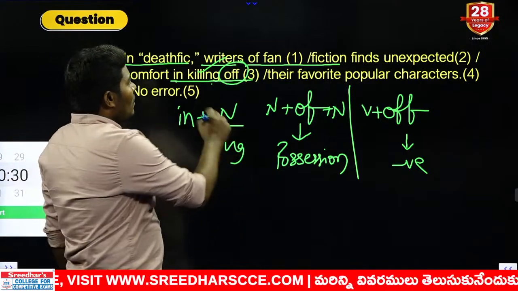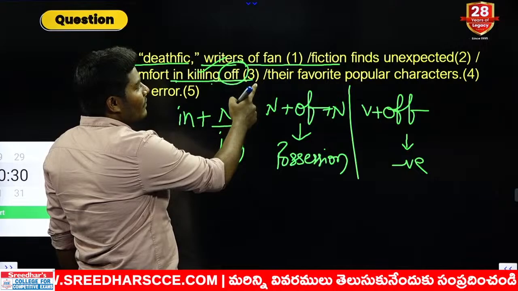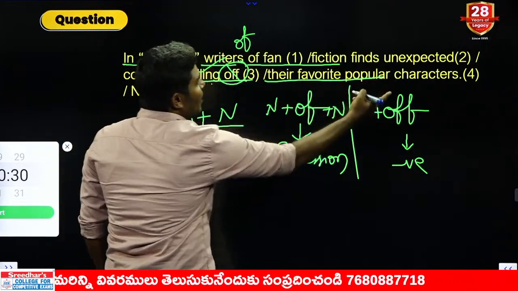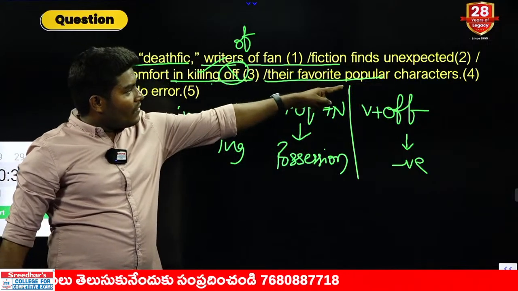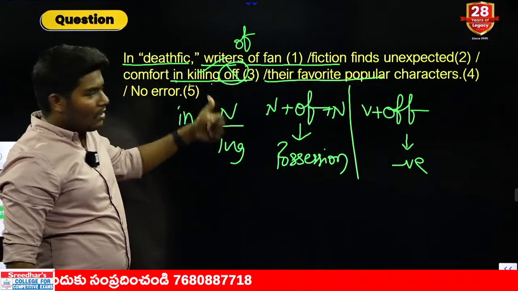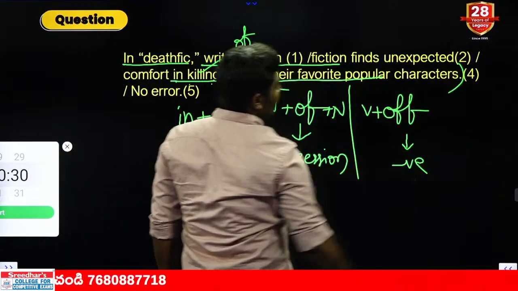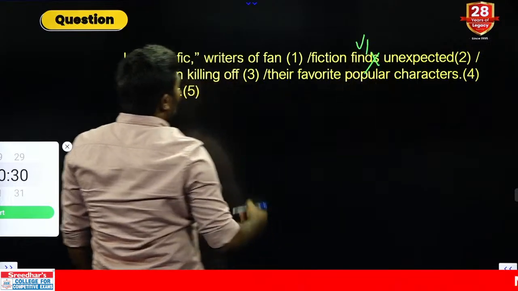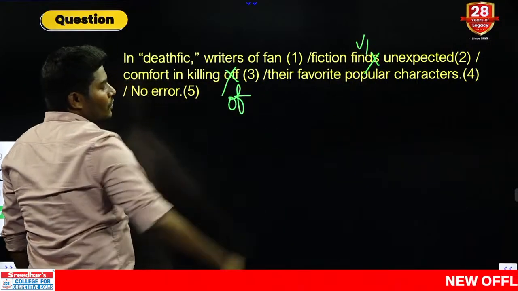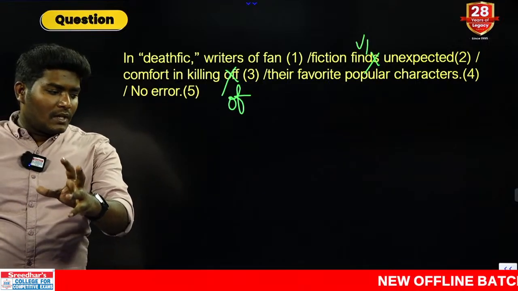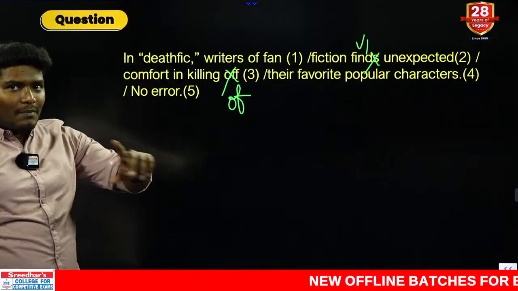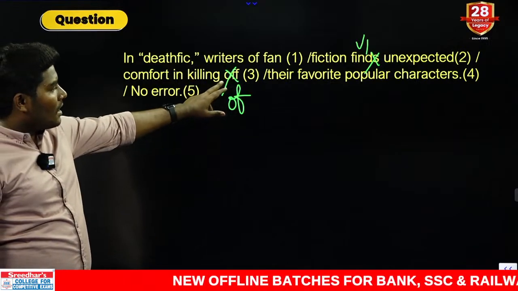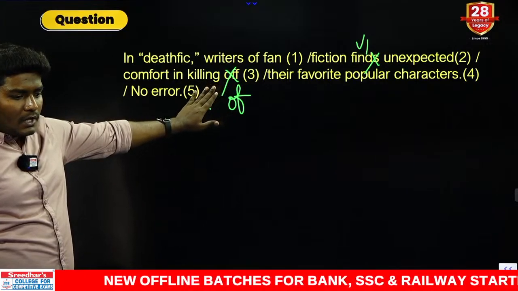So in this combination, we don't need in killing OFF, we need in killing only OF, killing of their favorite popular characters. Again, after of we have a noun form, before of also we have a noun form. All this is another noun phrase. Clear? So we have two rules. Rule number 1, here subject verb agreement error, we need only V1, and here we need only of. Two rules, no problem. Some of you have gone for the third option, some of you have gone for the first, second option, no problem at all. Most of you might have gone for this one, no problem at all.